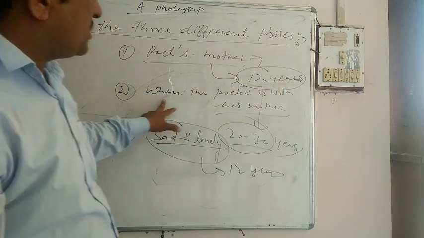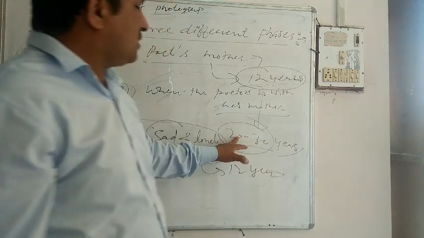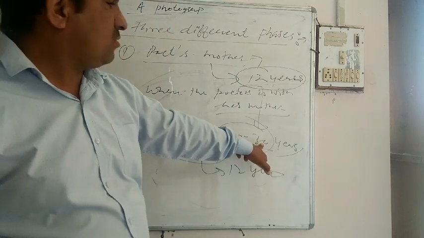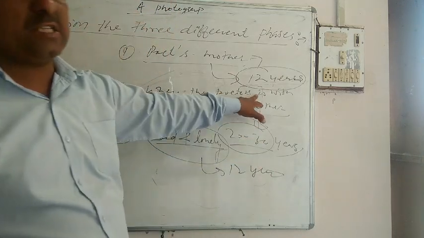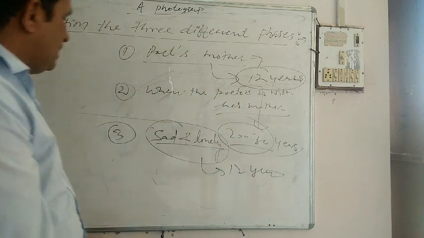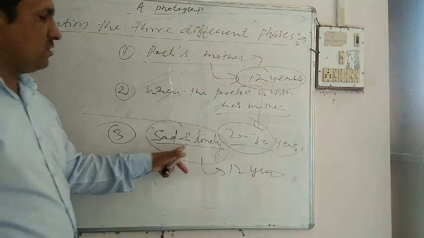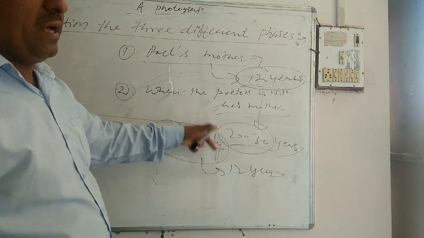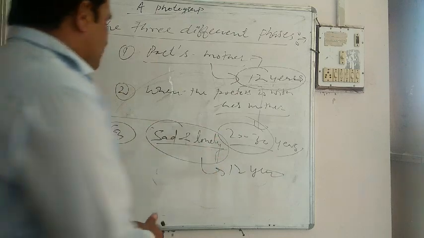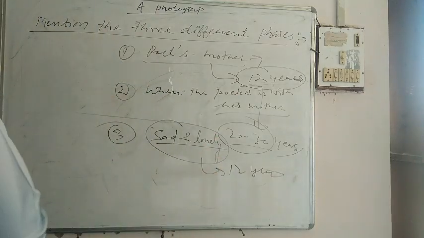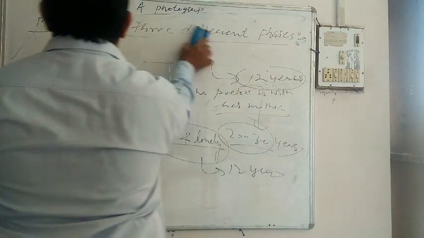The second phase was 20 or 30 years later, the time when the poetess's mother was with the poetess. And the third phase was sad and lonely, and at that juncture the poetess's mother was not with her. So these are the three phases you have to learn.